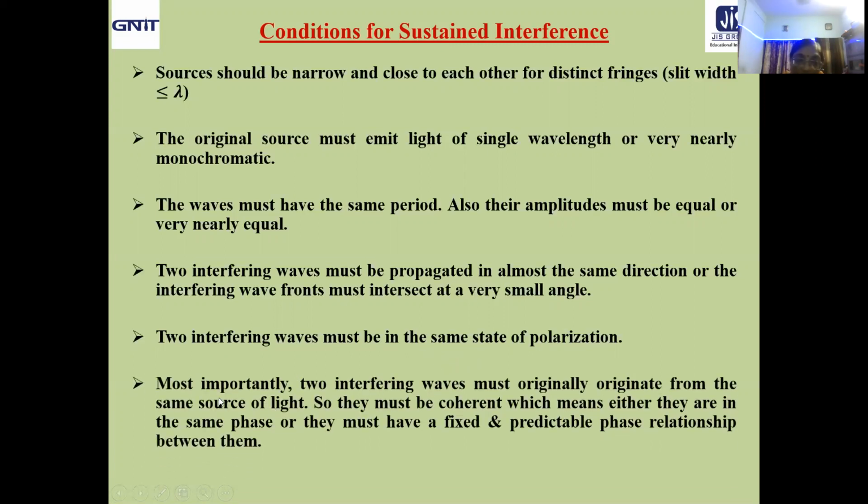Next one, most importantly, two interfering waves must originally originate from the same source of light, so they must be coherent, which means either they are in the same phase or they must have a fixed and predictable phase relationship between them. So, the most important condition I have taken at the last, so that you can remember it always.